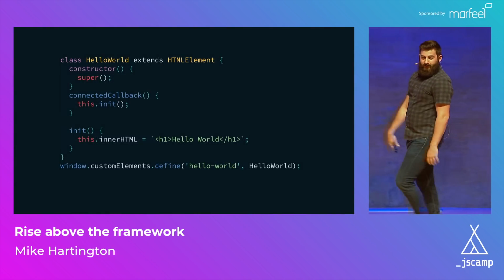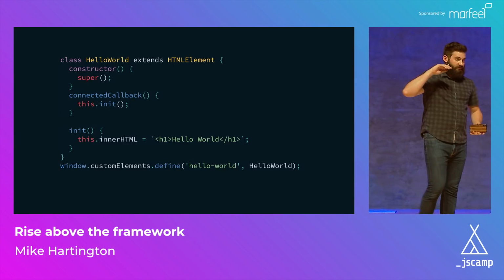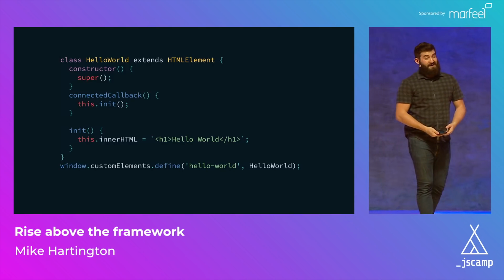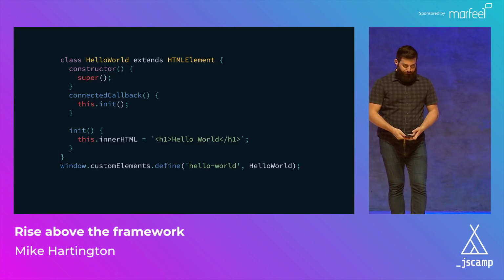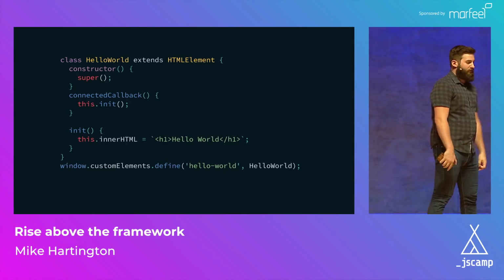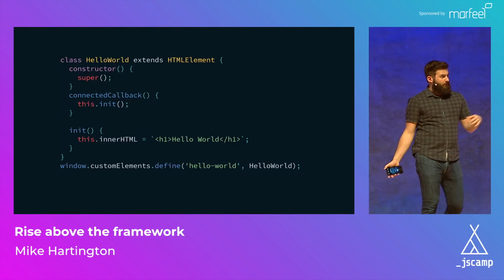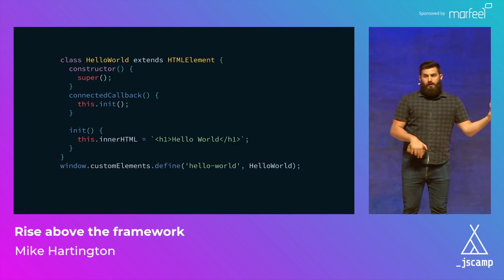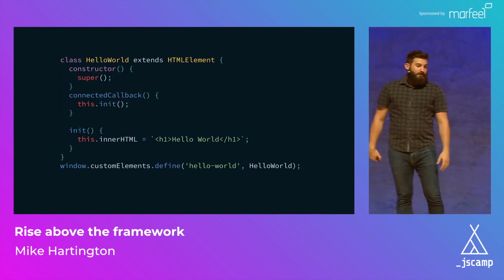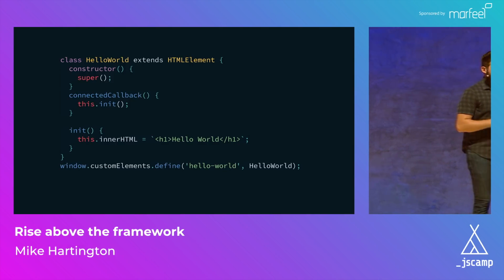There we go. So we have this pretty simple syntax for it. We have a class, and instead of extending an arbitrary framework's component, we are going to extend the base HTML element. So essentially a div. And here we're just going to initialize our base, and then we have this thing called connectedCallback. Now connectedCallback is our lifecycle hook. So same way that we have ngOnInit in Angular, or in Vue we have mounted, and inside of React we have componentDidReceiveProps, I believe. We can start to call functionality once this DOM node has been inserted into the DOM.